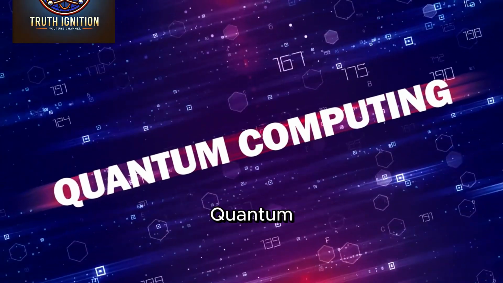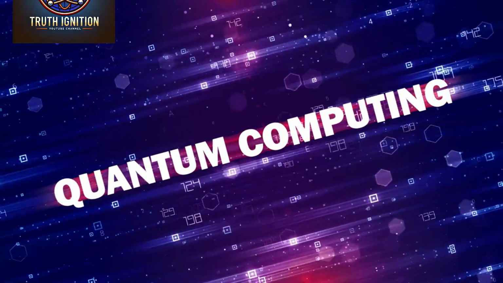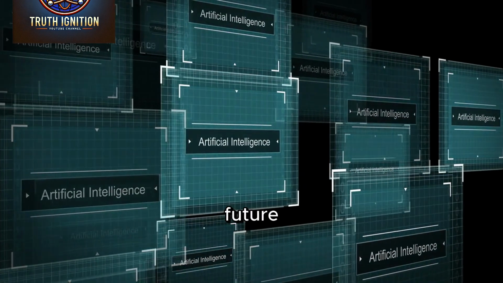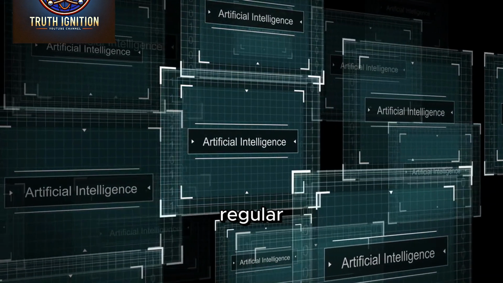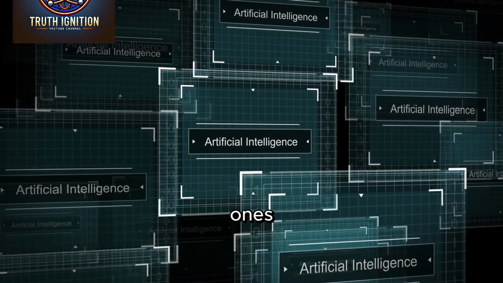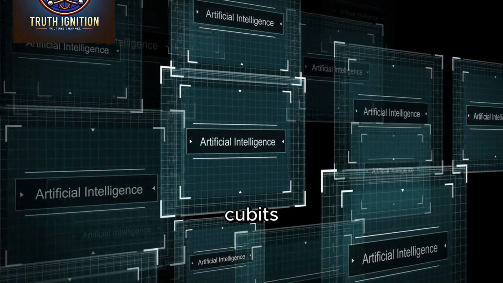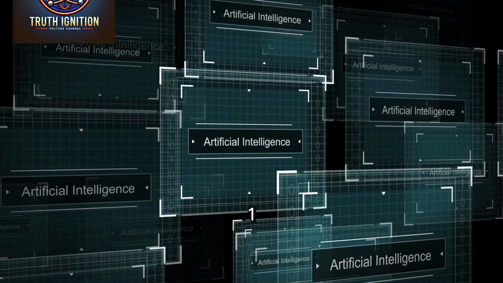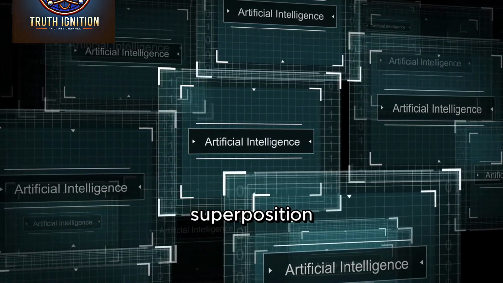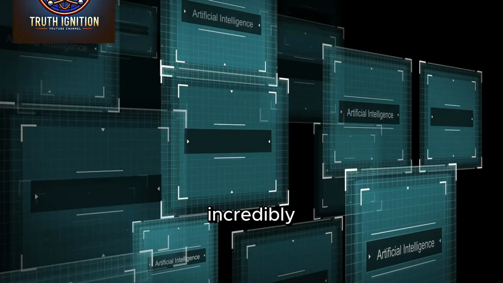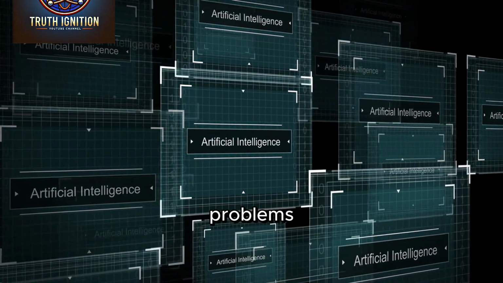Section 6. Quantum computers. The future is here. Now, let's talk about the future: quantum computers. Unlike regular computers, which use bits, ones and zeros, to process information, quantum computers use qubits. These qubits can be both 1 and 0 at the same time, thanks to superposition. This makes them incredibly powerful for solving complex problems.